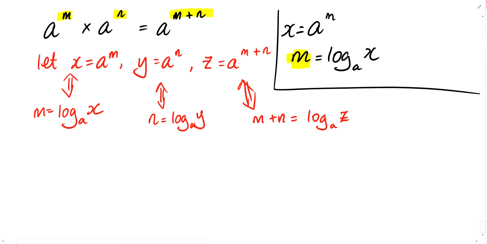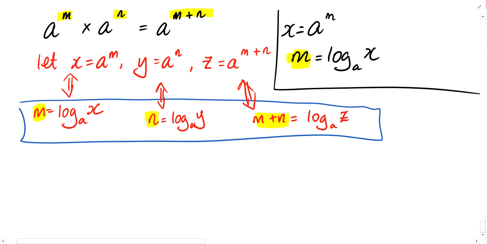Now, I am interested in the powers. That is why I am doing this. Can you form an equation with this using substitution? Okay, tell me the equation. Equals log base a z. Good.